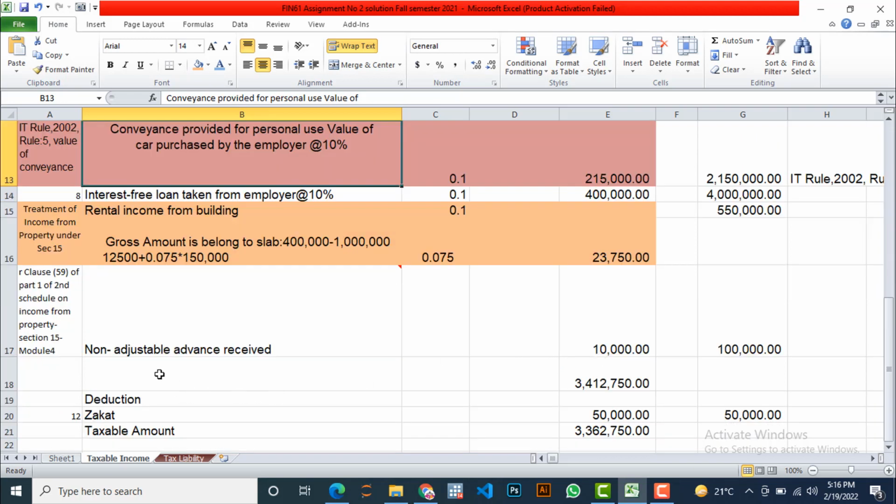Now we are coming to non-adjustable advance received. Clause 59 of Part 1 of the second schedule on income from property, section 15, module 4. So what we are going to do, we are going to divide this amount by 10 on the basis of years. 10 means 10 years, not any percentage. So we are going to disperse this amount over the period of 10 years. That's why I'm going to divide 100,000 by 10 and we will get 10,000.